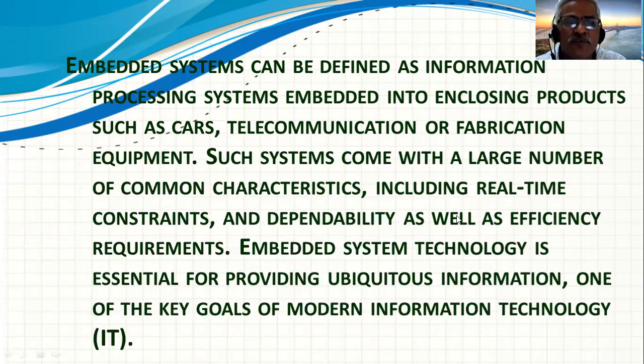And when you talk of efficiency, it is the runtime efficiency, code efficiency, etc. Embedded system technology is essentially for providing ubiquitous information. That means you can process anytime, anywhere.